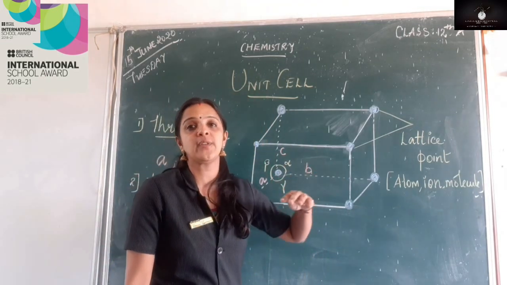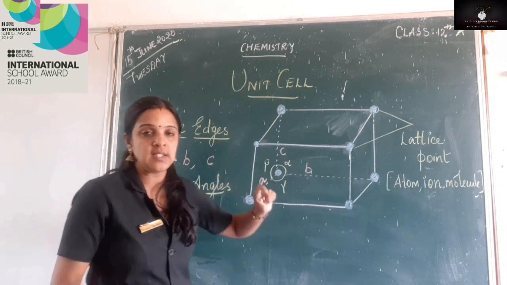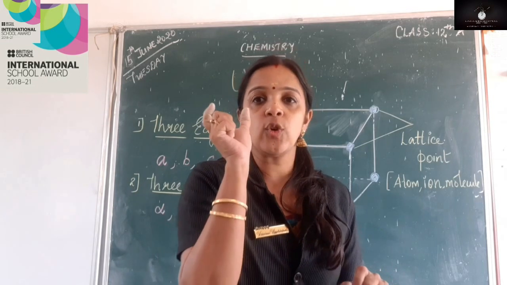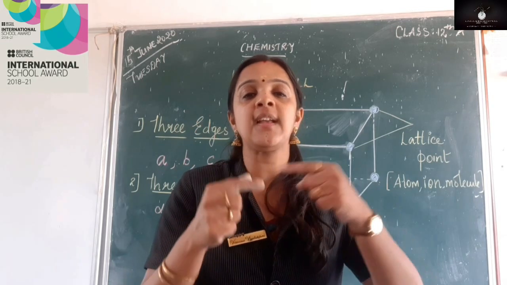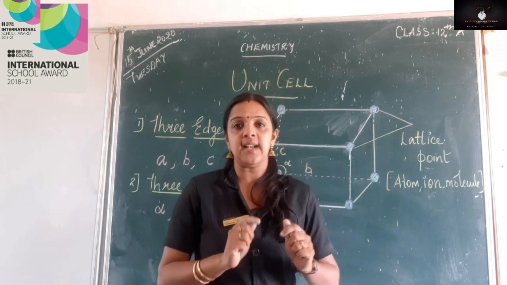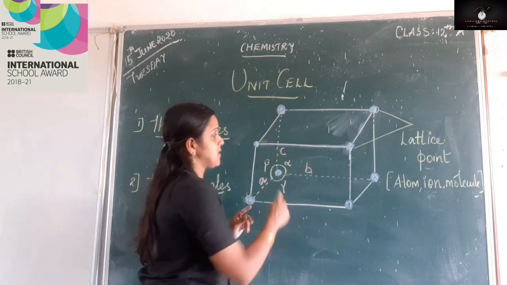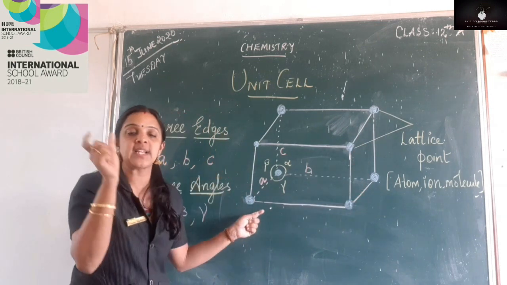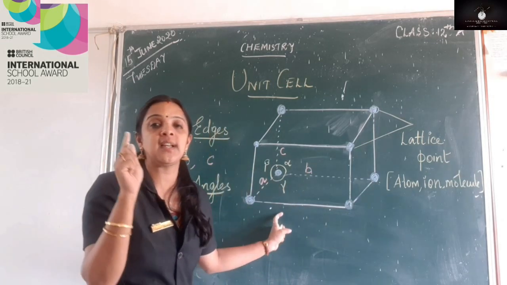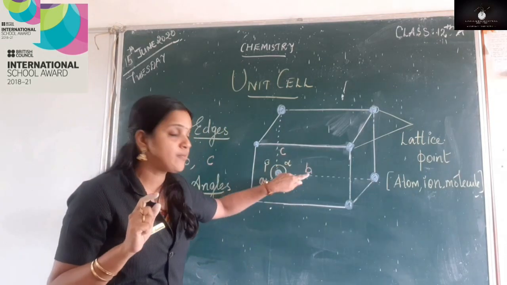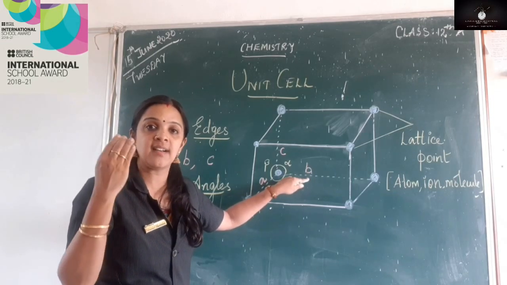Now the next topic which we are going to see is the unit cell. When I say unit cell, unit is 1, right? In a whole crystal lattice, the smallest portion which, when repeated again and again, will give the entire lattice. I take a whole crystal lattice. In a crystal lattice, one small portion is called a unit cell. So this portion is one of the smallest portions in a crystal lattice. Now this portion, when it keeps on repeating again and again, will generate the entire lattice.